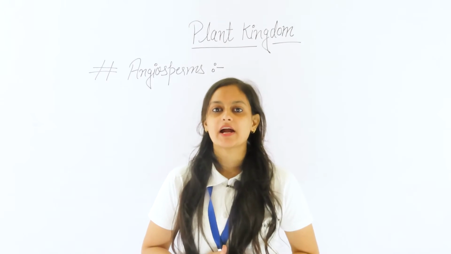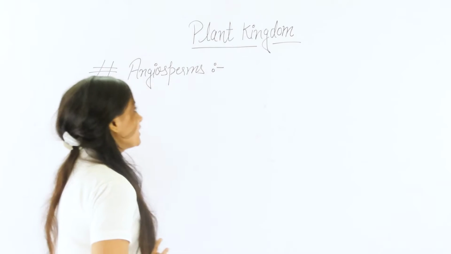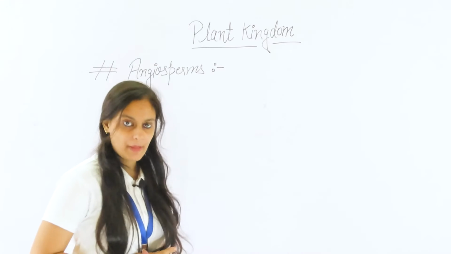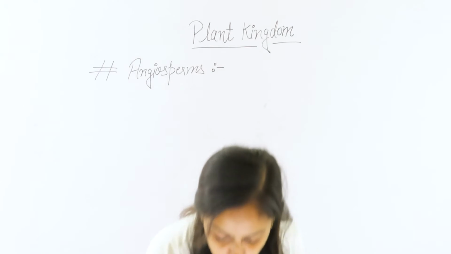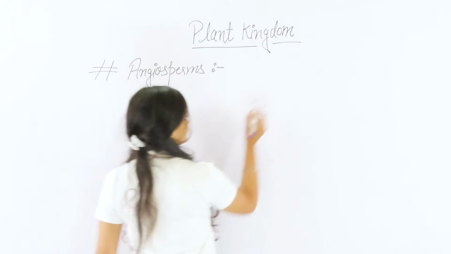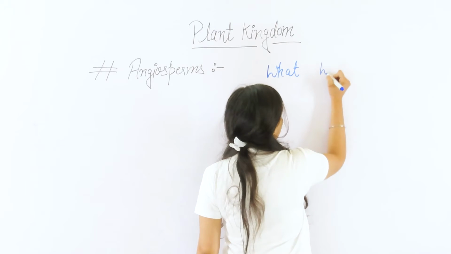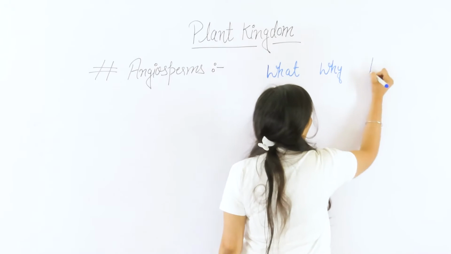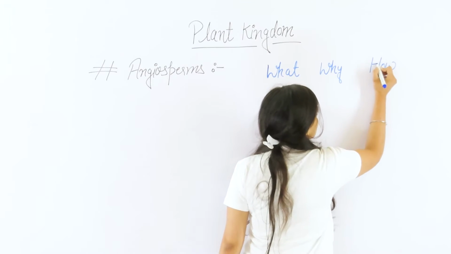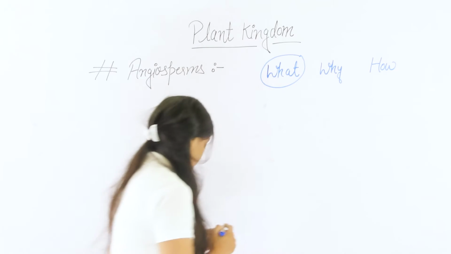In this session, we will start a new topic, angiosperms, of the chapter Plant Kingdom from the class 11 Biology. So what is angiosperm? We are going to discuss this chapter according to the theme: what, why, and how. So the first thing is, what is angiosperm?